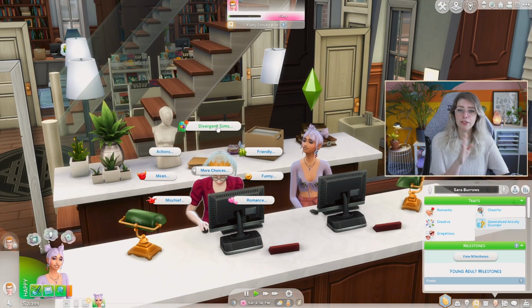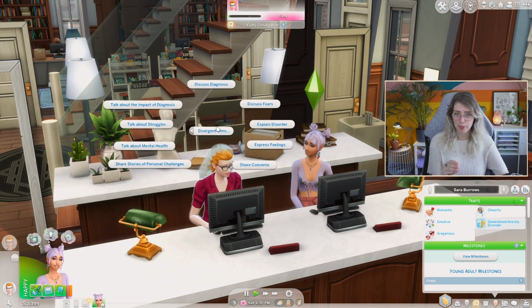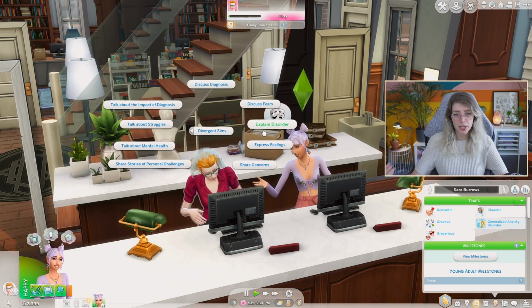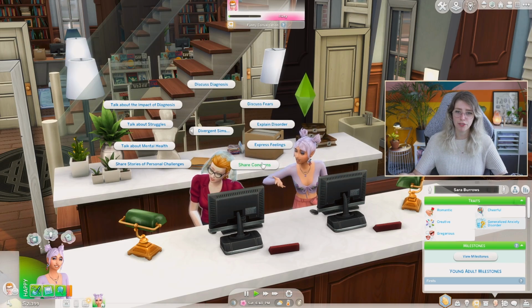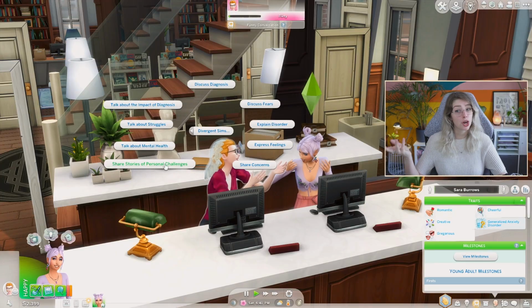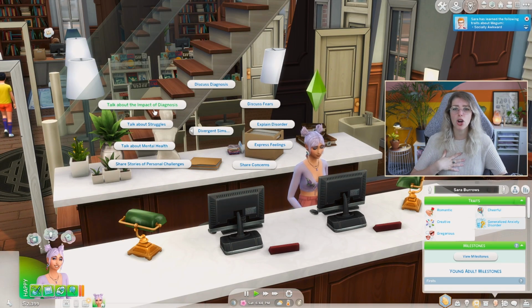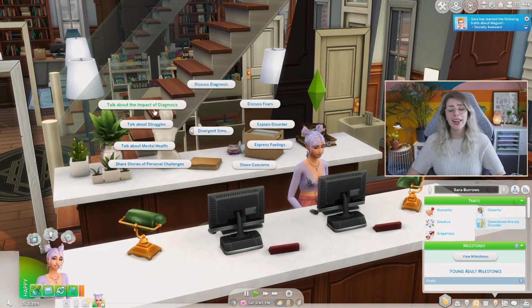I think for Divergent Sims, there's a whole separate pie menu for it. We can discuss our diagnosis. We can discuss our fears. We can explain our disorder. We can express our feelings, share concerns. We can share personal stories. We can talk about mental health. We can talk about struggles, and we can talk about the impact of diagnosis. I like that so much.